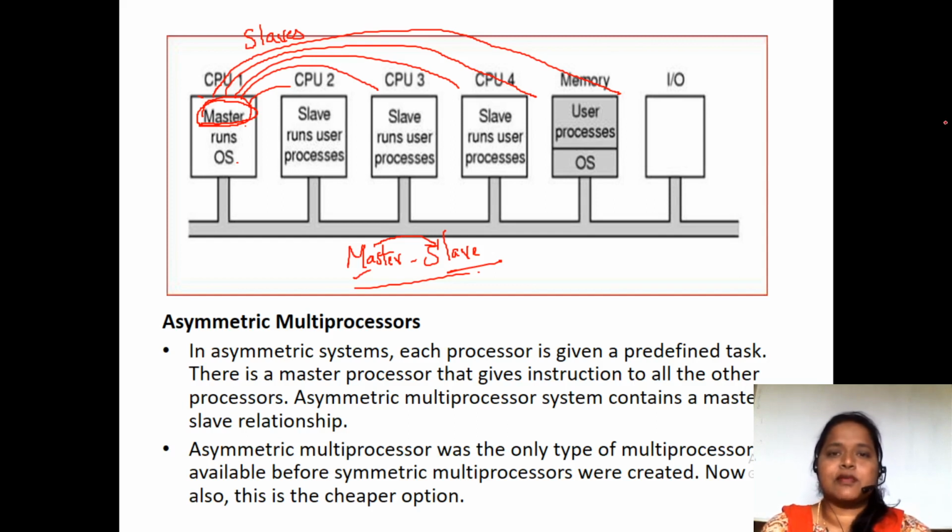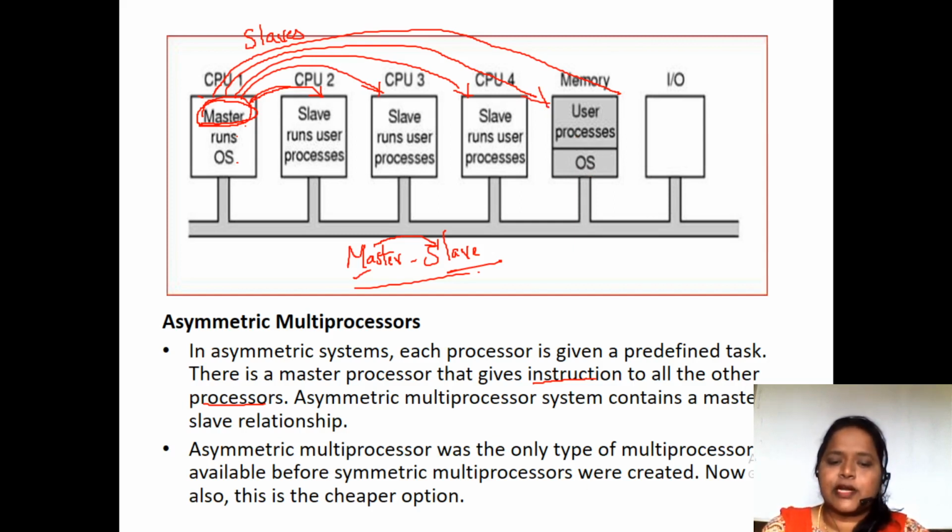So the master is responsible for allocating different tasks to different slaves. There is a master processor that gives instructions to all the slave processors, and slave processors have to abide by the instructions of the master processor.